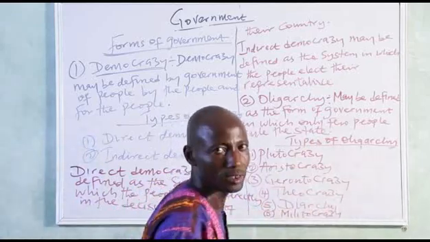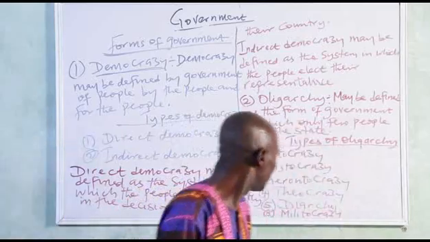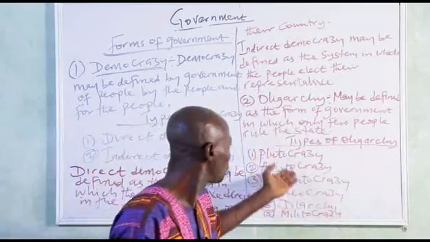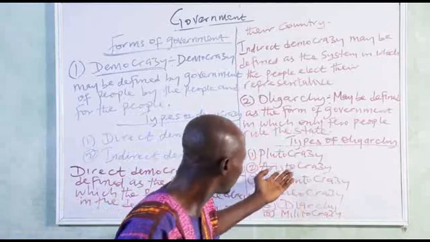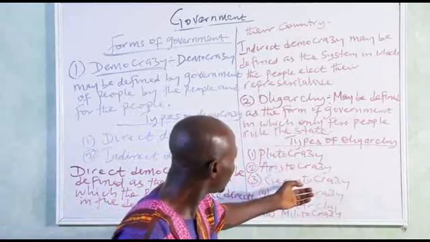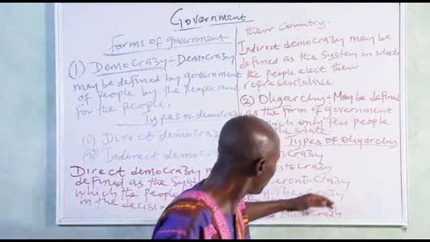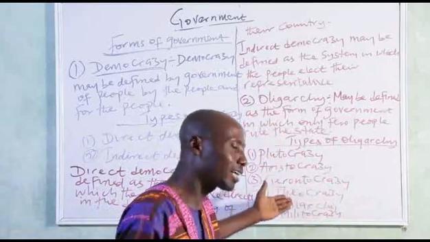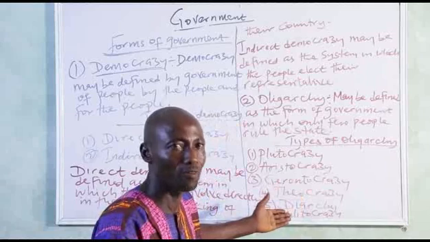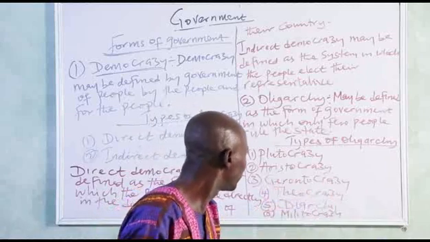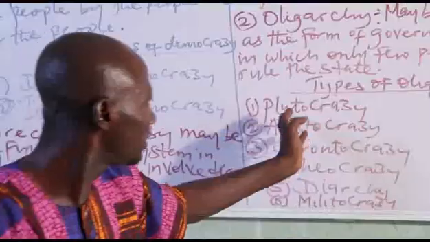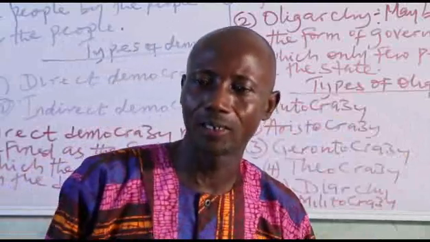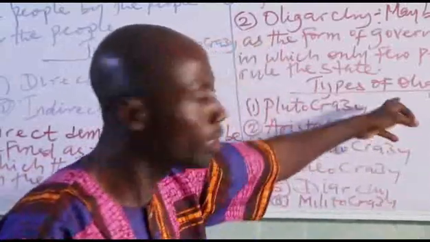What do we mean by plutocracy? What do we mean by aristocracy? What do we mean by gerontocracy? What do we mean by theocracy? What do we mean by diarchy? That is the hierarchical form of government. Or militocracy. My dear students, they are very, very simple. They are under the types of oligarchy.